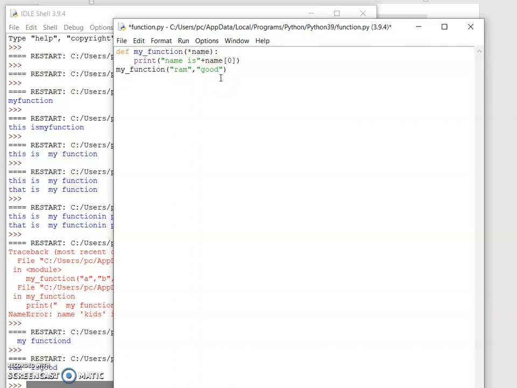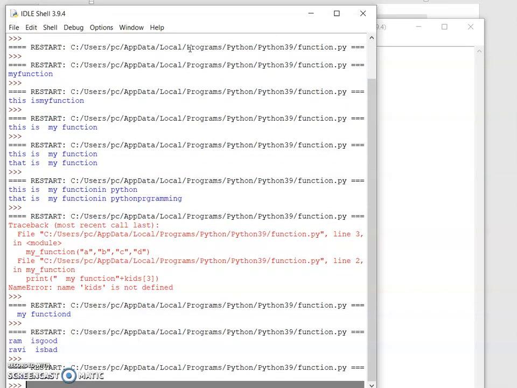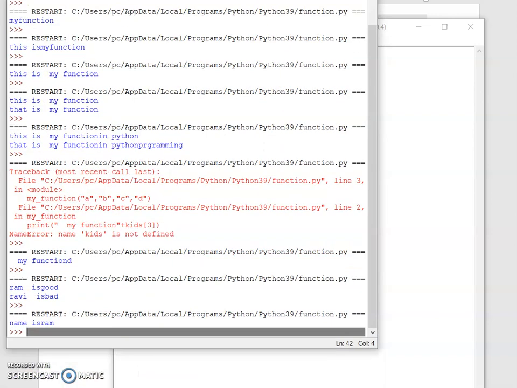Now I want first element. For that I have been using this. I've been running. Name is Ram is printed.